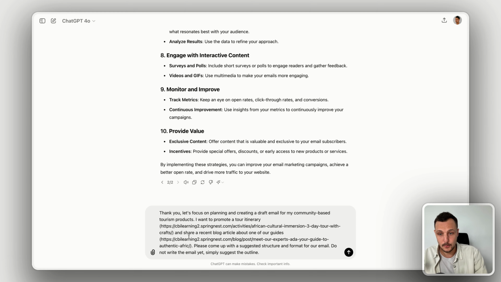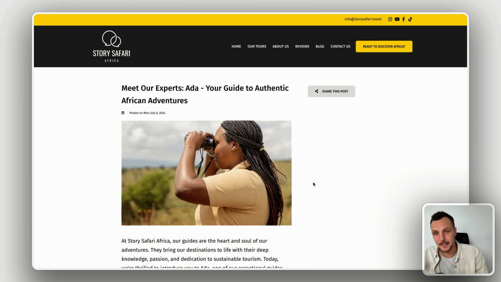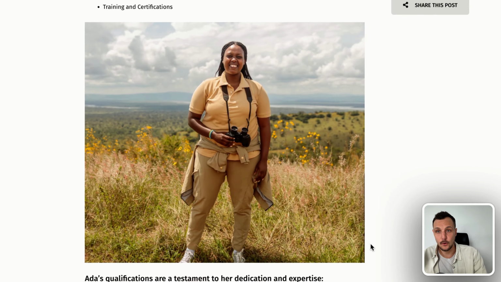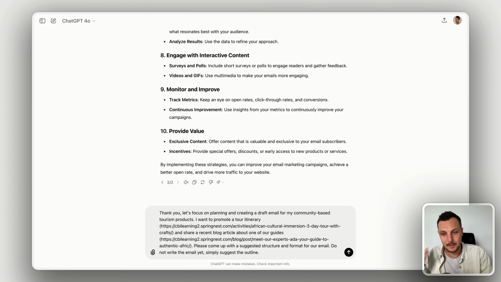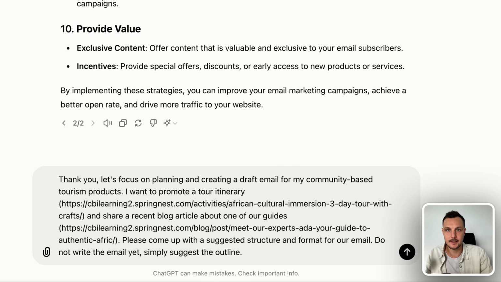As part of the prompt, we're also saying that we want to share a recent blog article about one of our guides. Here we will link to the blog article we created about Story Safari's guide Ada in video 4. Then the final part of this prompt. Please come up with a suggested structure and format for our email. Do not write the email yet, simply suggest the outline.